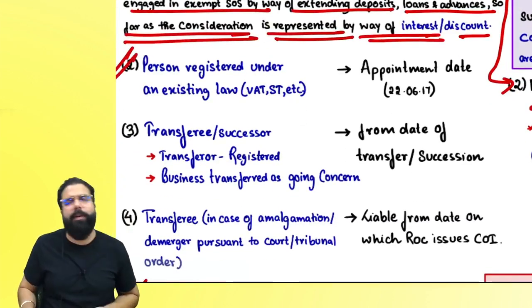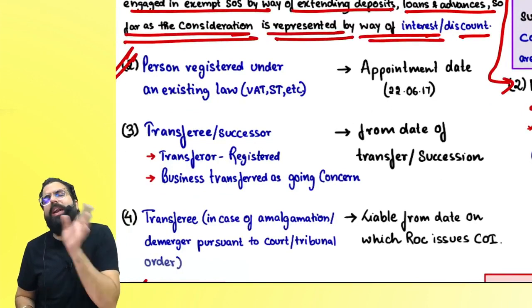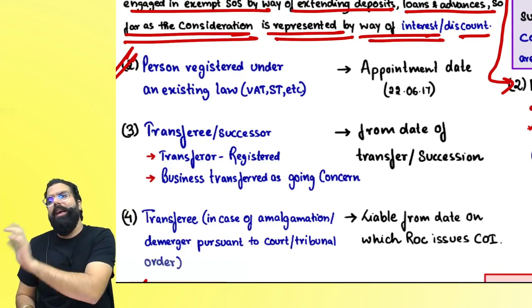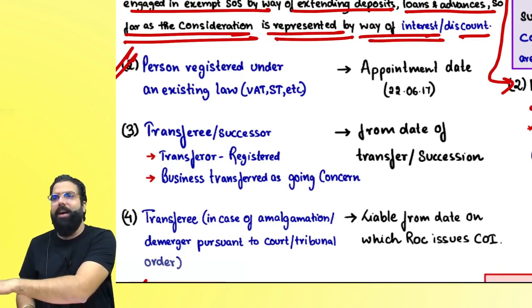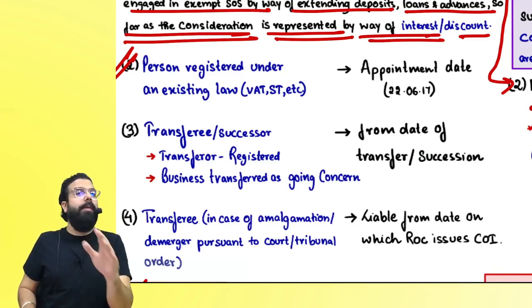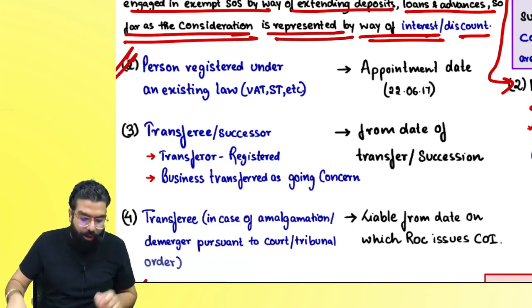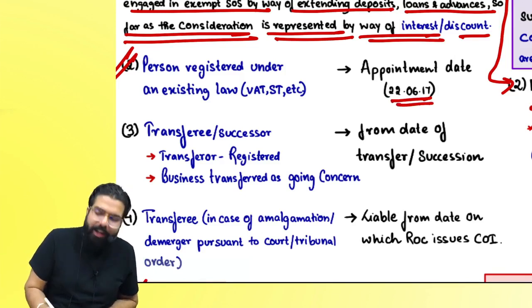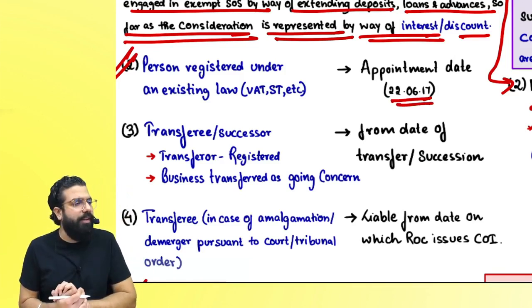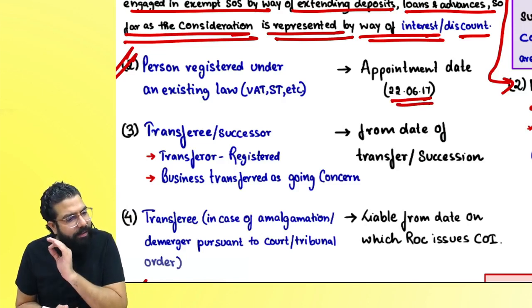Section 22(2) told that if you are an existing registered person, registered under VAT, service tax, etc., then from the appointed date you will be liable to register under GST also. Right, everyone? The appointed date for the GST registration provisions was 22nd June 2017.